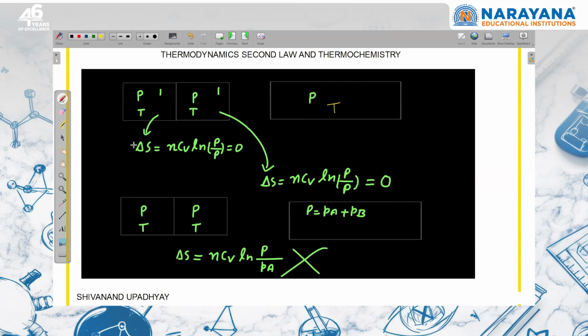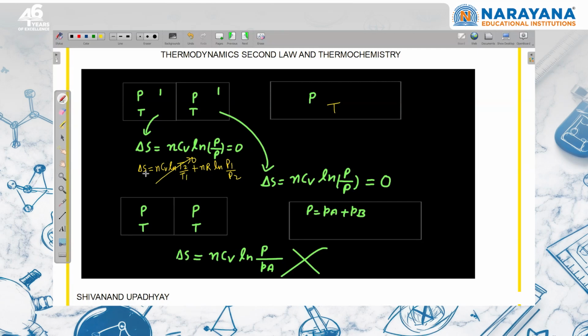Now some of you, since you will apply the formula nCv ln T2 upon T1 plus nR ln P1 upon P2, this entropy formula, you will use this formula. So temperature is not changing. You are fine that this will be 0. What about the pressure? Pressure is not changing.